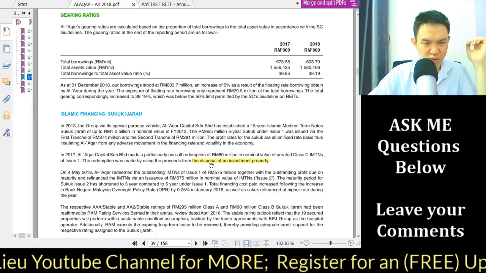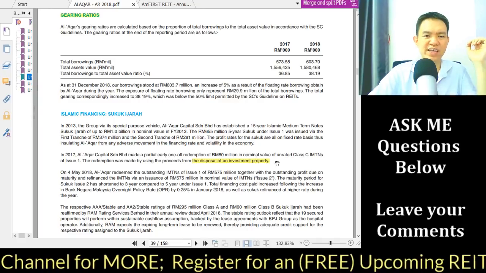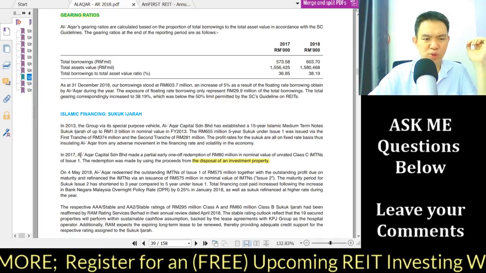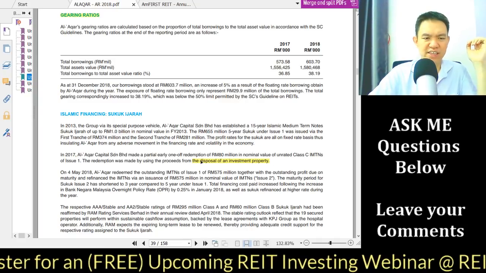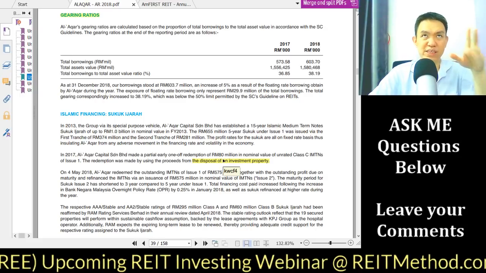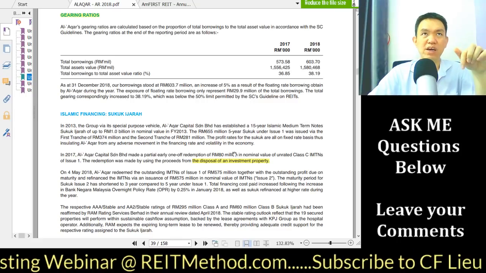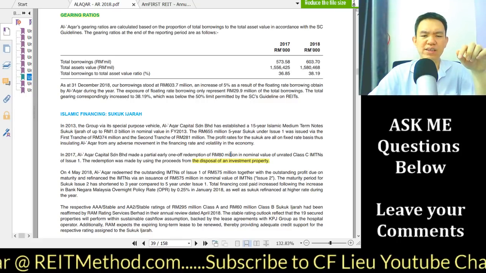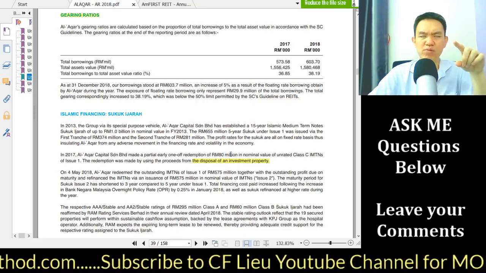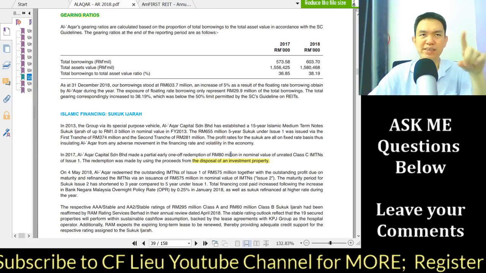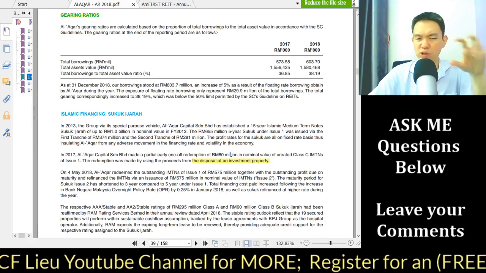Okay, so return made for disposal of investment property. You see that in 2017, just by this sentence alone, you know there's a disposal of investment property, which explains why... Also I think it may be explained why. No, I think in 2016 they have a decrease in asset value, but not 2017.